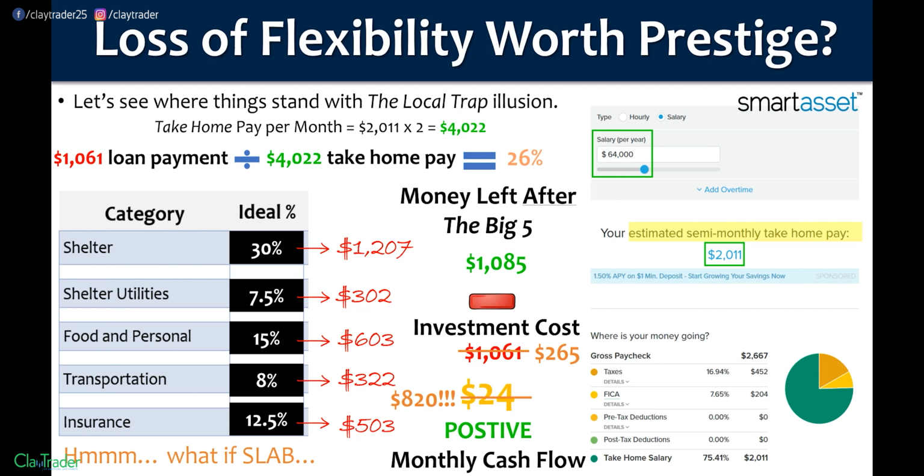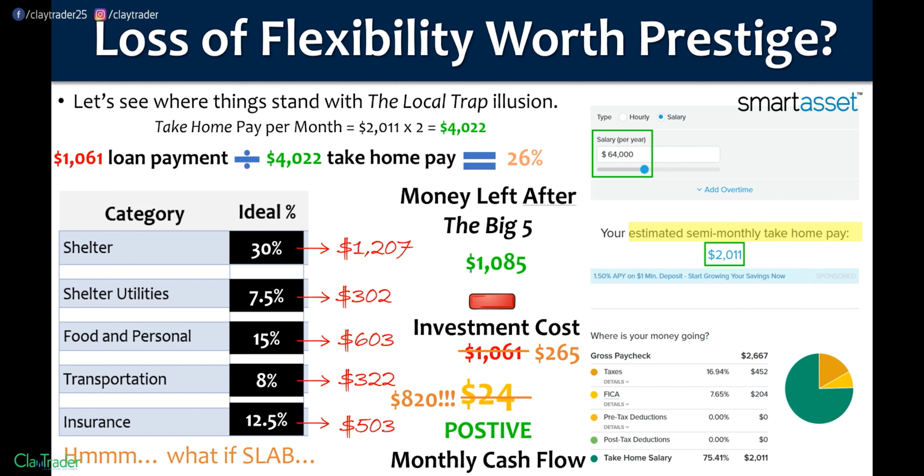Well, Clay, you even admitted you'd get a little bit more. Okay, fine. You'll get a little bit more. Let's say you start off positive at $124, $224. You're still way below where you would be had you chosen to make your loan payment only $265 instead of that $1,061. So sure, maybe the take-home pay drops a little bit in the slab money payment, but compared to what that loan payment would be, it still doesn't make sense to go this route.